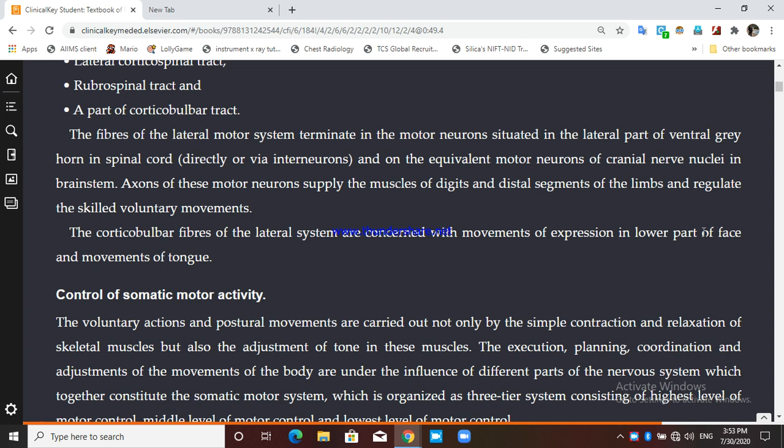Corticobulbar fibers of the medial system were concerned with chewing and so on, but here the corticobulbar fibers of the lateral system are concerned with the movement of expression in the lower part of the face and movement of the tongue. Okay.